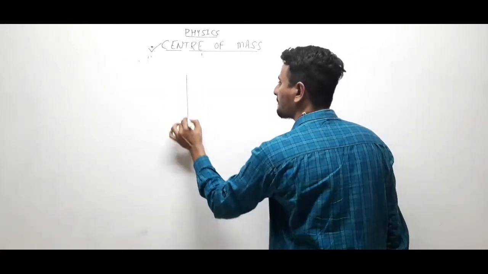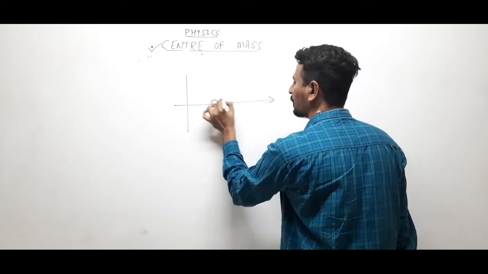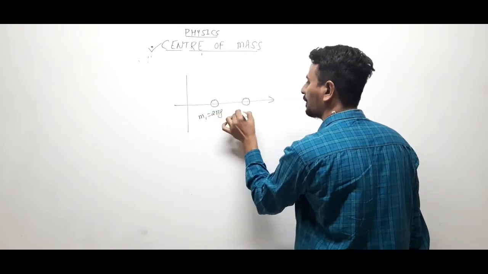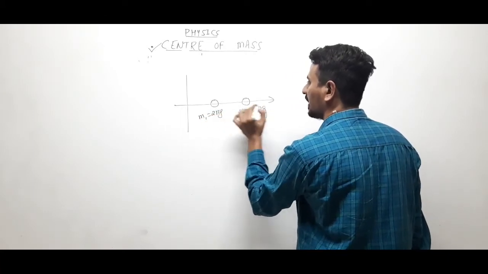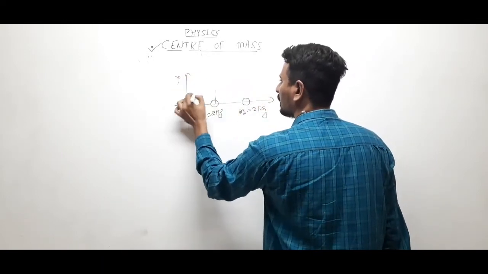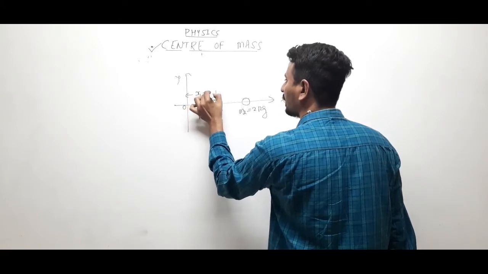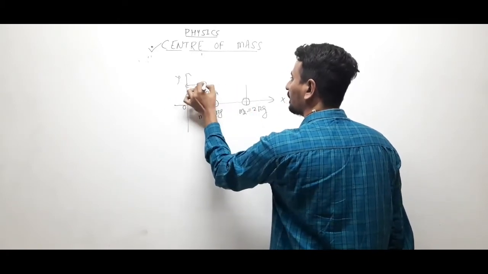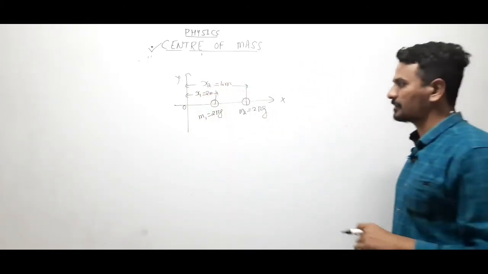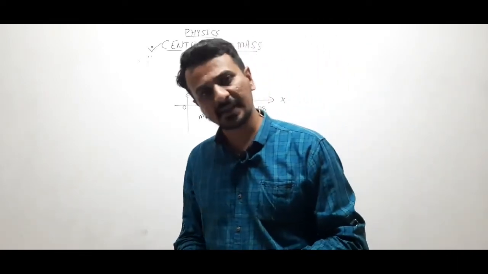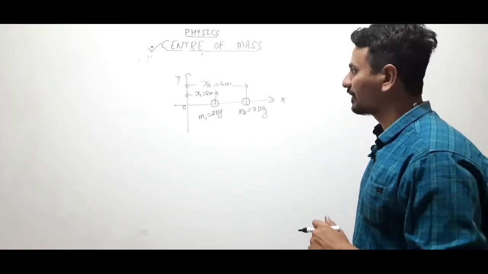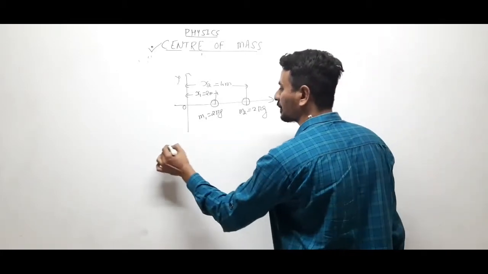Suppose we'll start with simple question. So M1 is 2 kilogram, M2 is also say 2 kilogram, right? This is origin, this is x, this is y. Let us say that this is at 2 meter. We can take this as say anything 4 meter. Okay. So there are 2 particles, each of mass 2 kilogram, lying along x-axis. One is at a distance 2 meter, another is at a distance 4 meter. Okay, so find the position of center of mass.